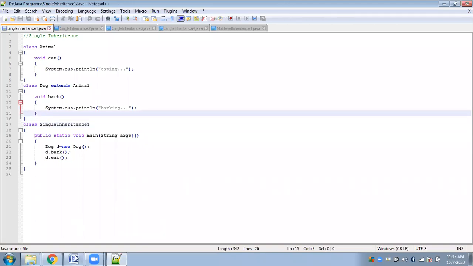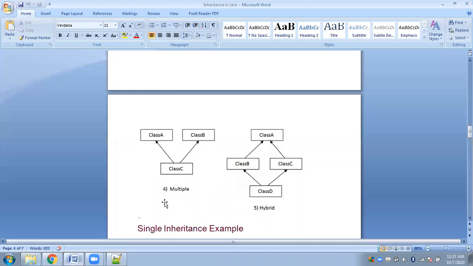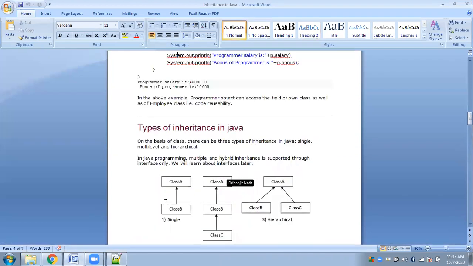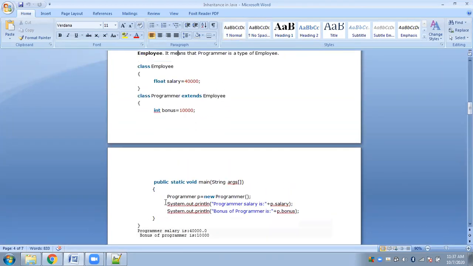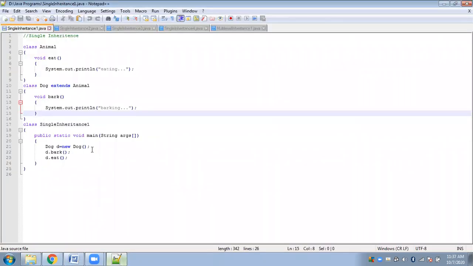In one of the examples that we covered in the previous class, so that you don't get confused, that is why I'm saying this, the main function was directly inside the child class, so it will work fine. There's no dependency that you have to include the main class in some other class. Just to show that we can do it in any way, we have taken a third class just for the main function, which is the single inheritance one.